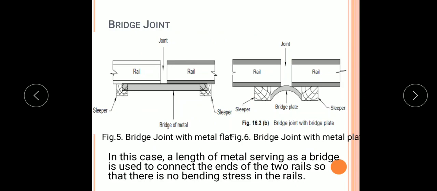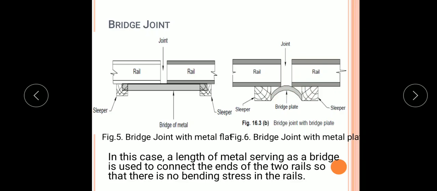Figure 5 shows a bridge joint with metal flat. Here these are the two rail sections and they are joined by this bridge of metal. This is a joint. And figure 6 shows a bridge joint with bridge plate. So these are the two rail sections which are joined with each other by a bridge plate.